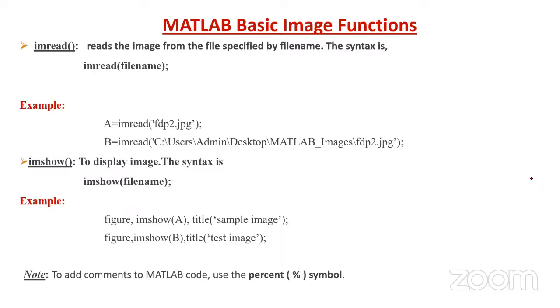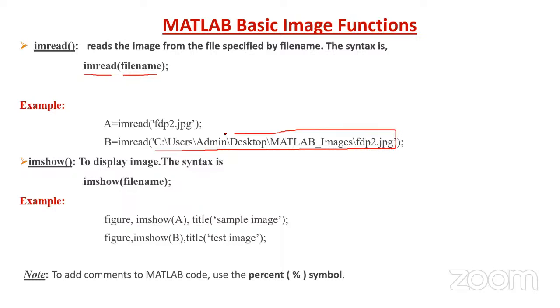Same thing here also, how to read the images. For that we have to use these functions, because these libraries are available in the image processing toolbox. So imread and file name. If we have a file directory with some image file name, let us assume fdp1.jpg, we can directly use it, or you can open the image and see the properties there.